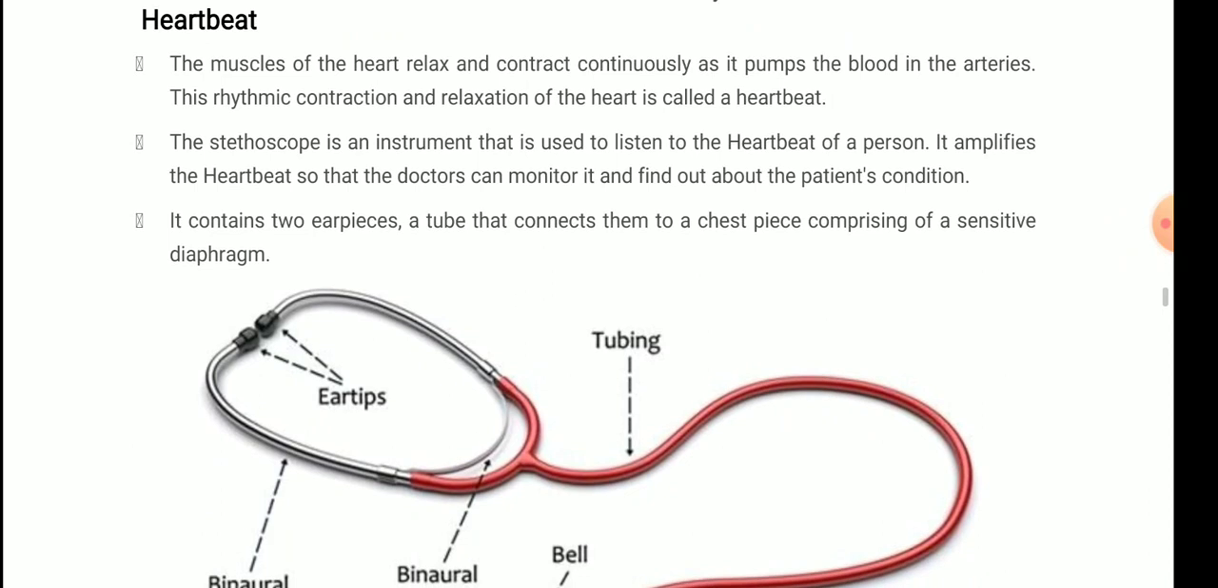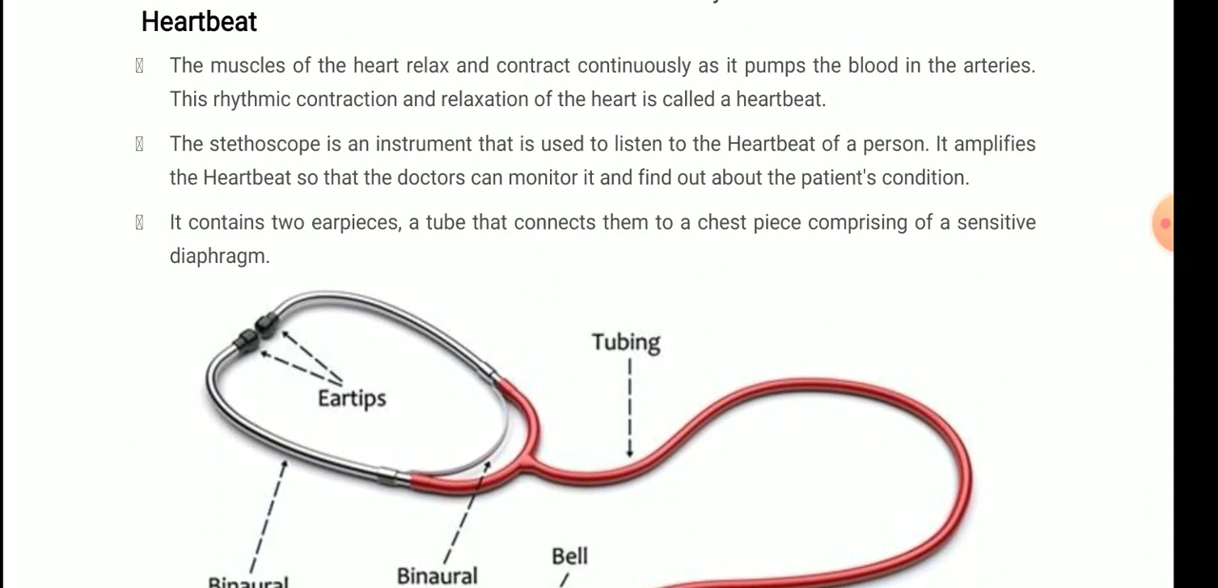Next topic is heartbeat. The muscles of the heart relax and contract continuously as it pumps the blood in the arteries. This rhythmic contraction and relaxation of the heart is called heartbeat. What is rhythm? It means one after the other, at a particular time interval. That is rhythmic contraction and relaxation of the heart, called heartbeat.